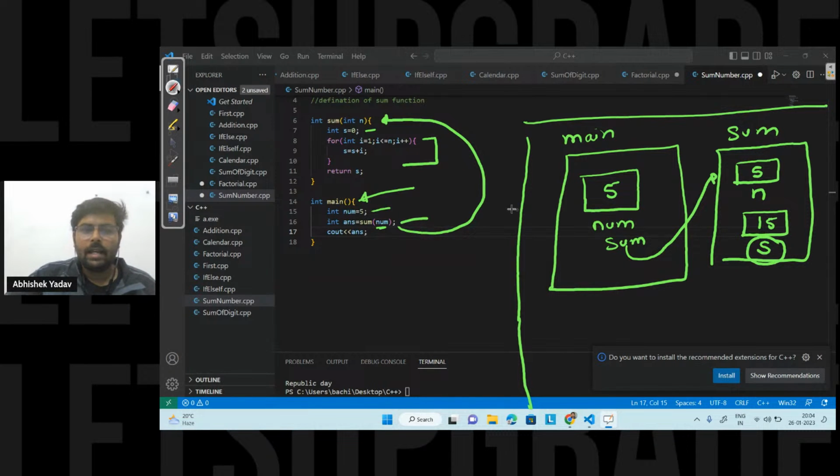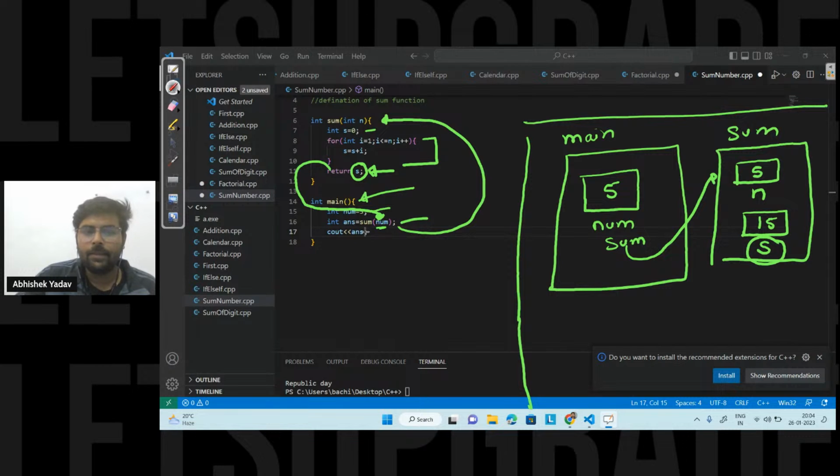After that, you will go to line number 11, where you are returning s, that is 15. So this 15 will get returned to this point, that is, it will replace this sum function call.